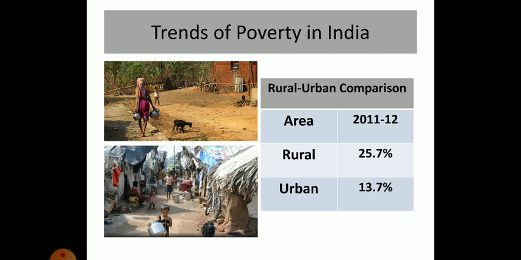Again, we come to the rural-urban comparison in the trends of poverty. If we compare the rural and urban areas, then again in the year 2011-12, we find that in the rural areas, 25.7% population was below the poverty line, and in urban areas it was 13.7% below the poverty line. So from this table we can see that in rural areas the extent of poverty is much more in India as compared to that in urban areas.